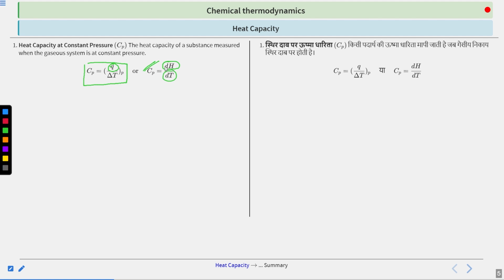That is obvious: the heat capacity of a substance at 200 kelvin, at 280 kelvin, and at 300 kelvin would be different. Cp is the same in the ideal case, but in the real world Cp is a function of temperature.